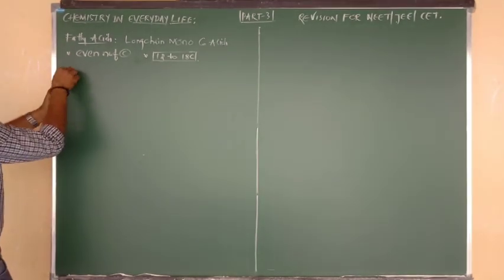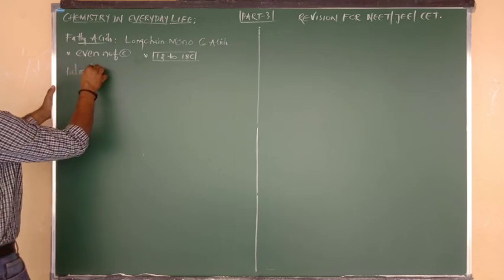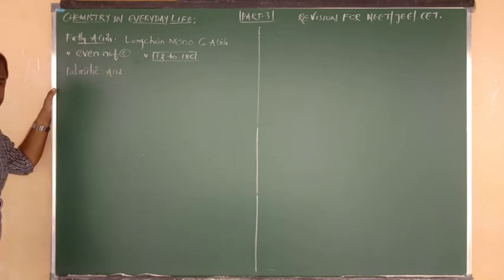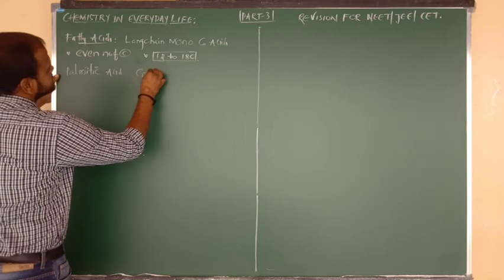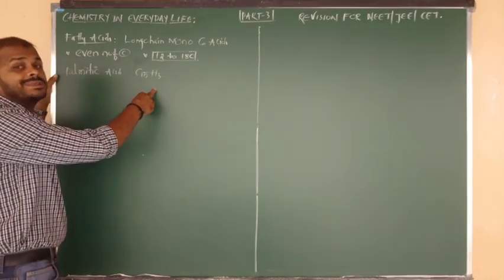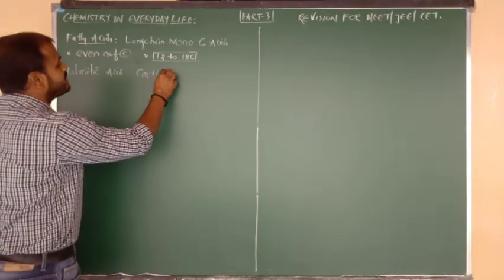Number one example is formic acid, a fatty acid. What is the formula? CnH2n+1 formula: 15 plus 15 is 30, 30 plus 1 is 31.